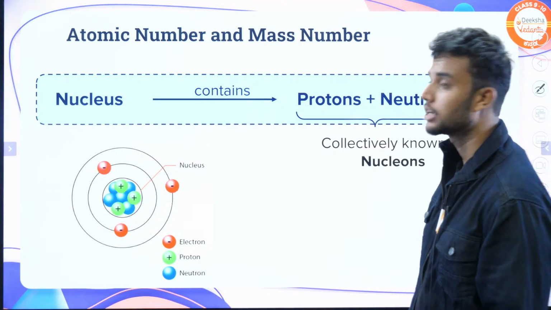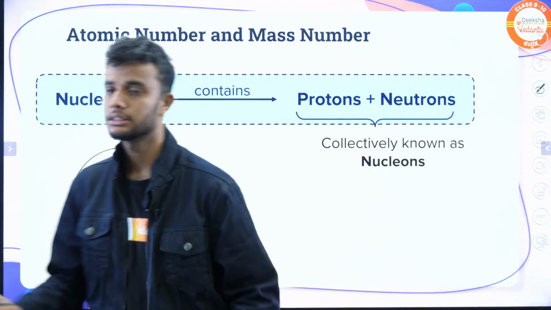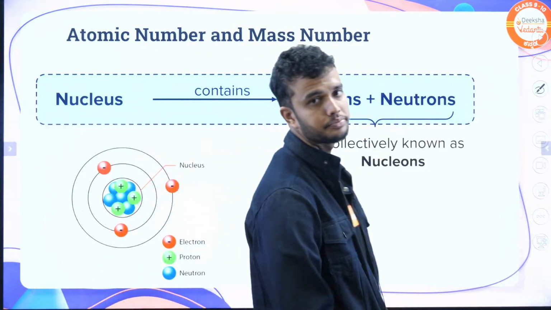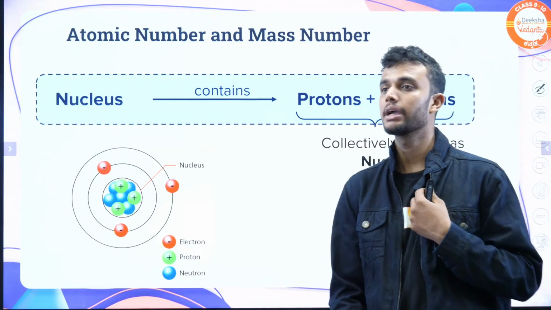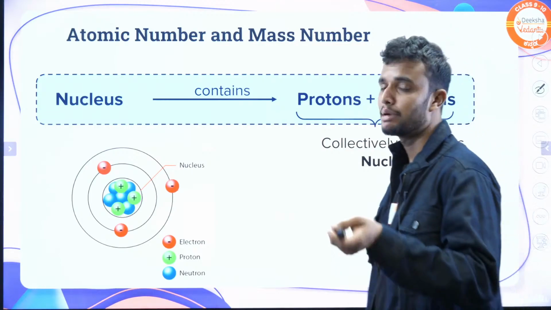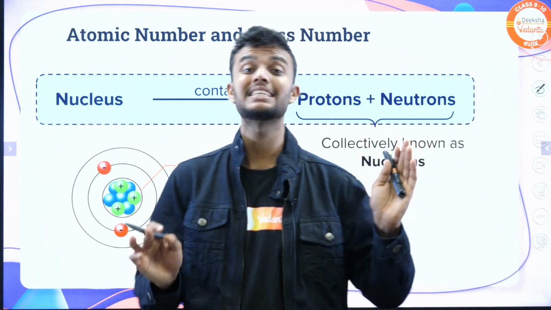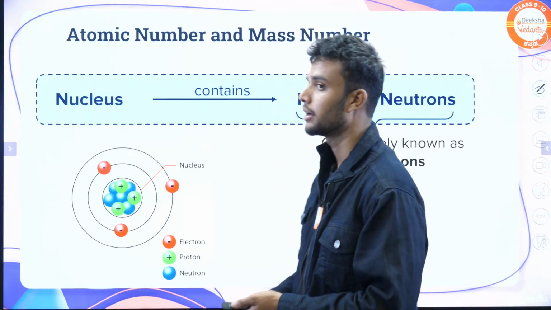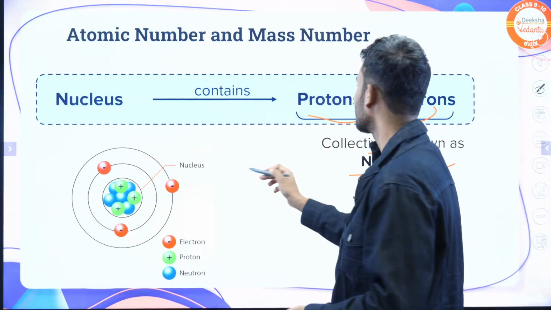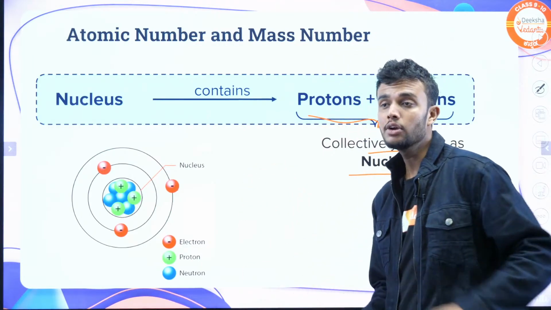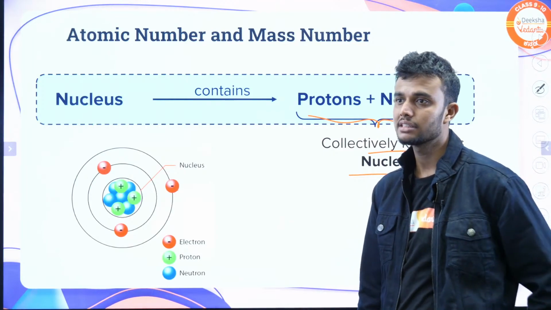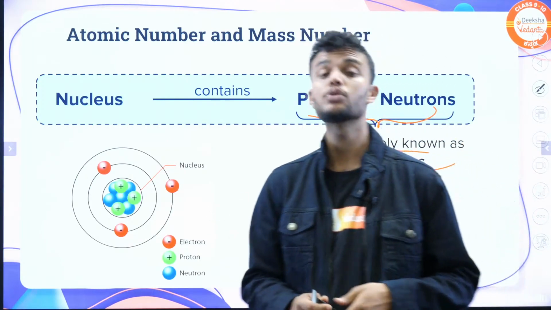The next learning outcomes: atomic number and mass number. What is atomic number? Do you have any idea? And mass number? Students, atomic number is nothing but the total number of protons present in an atom. The nucleus contains both protons and neutrons, collectively known as nucleons. What are nucleons? Protons and neutrons both are called nucleons.